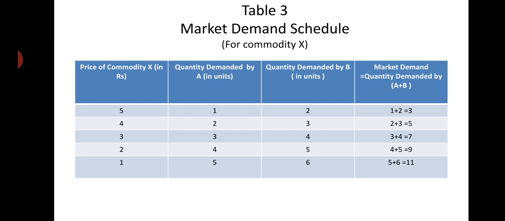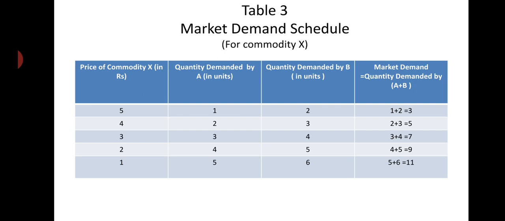Now, in the second column we have written the quantity demanded by A as given in the individual demand schedule of A, and the quantity demanded by B as given in the individual demand schedule of B. When A and B are the only two consumers in the market, how can the market demand schedule be calculated?